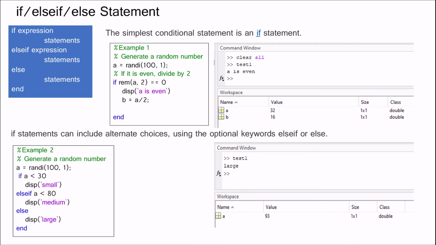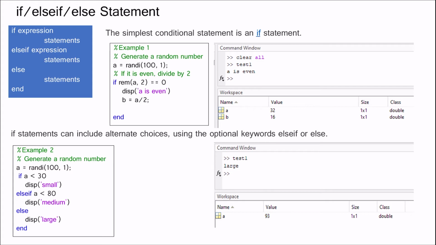Let's see example 1. Here we are generating a uniformly distributed pseudo random number by using the function randi, and then we are testing the condition whether the generated number is even or not. If it is even, then we divide it by 2.